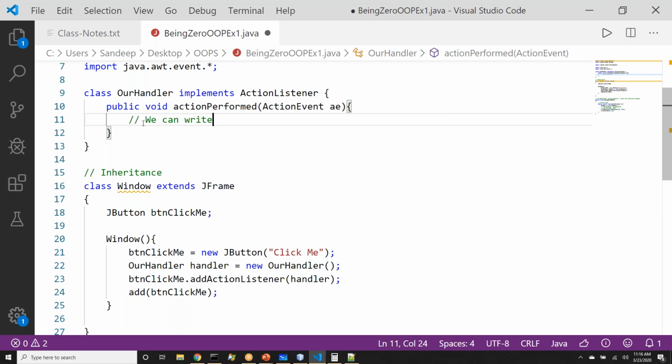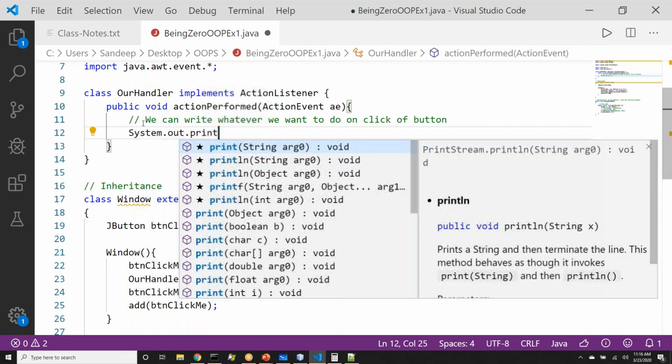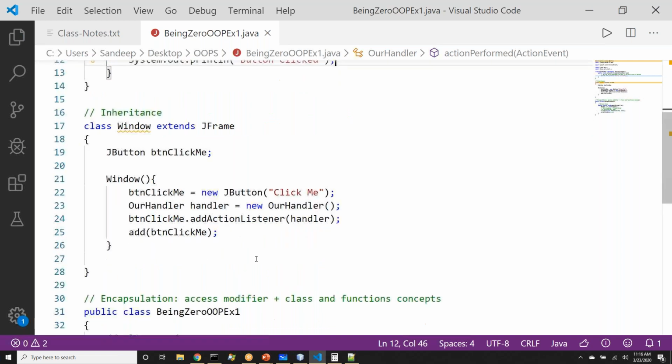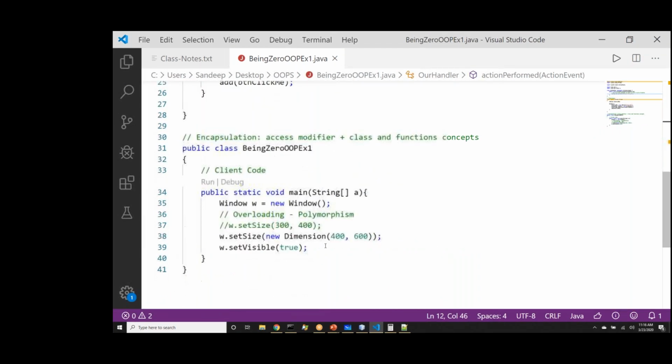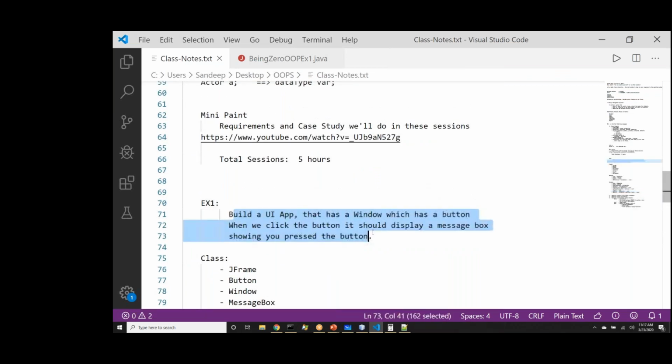And here we can write our code. We can write whatever we want to do on click of button. For now, I will print a simple string message, System.out.println. For now, I'll say button clicked. Right? So that we see if we click the button, do we actually see the message on console? And we are done with at least 90% of this problem statement. And you see all OOPS concepts came into picture.